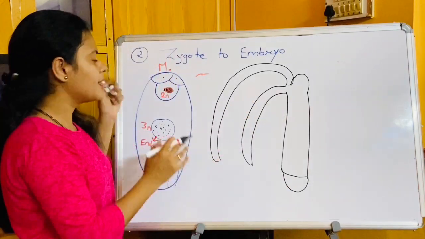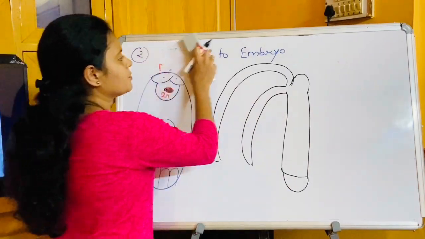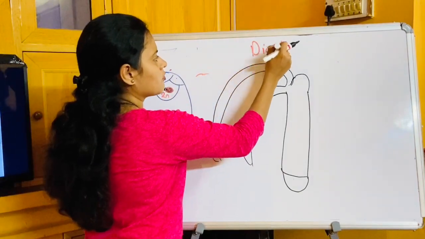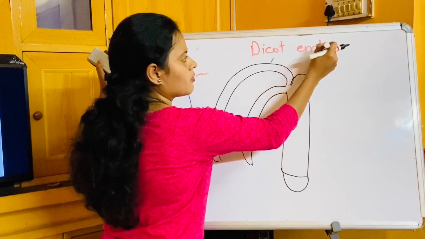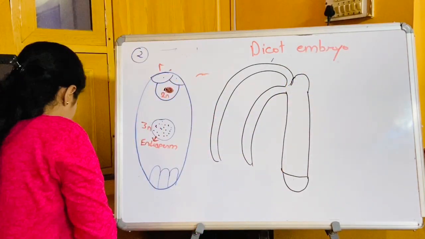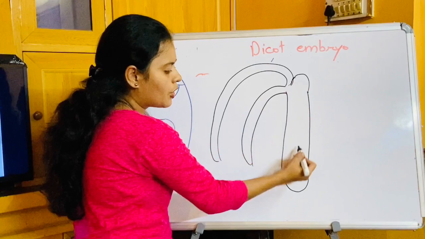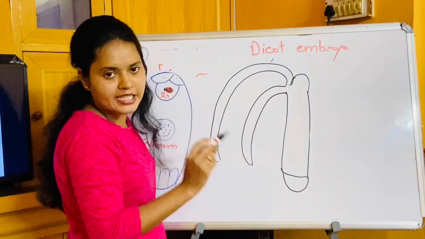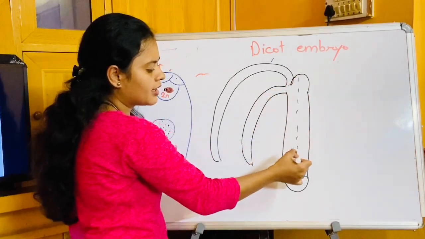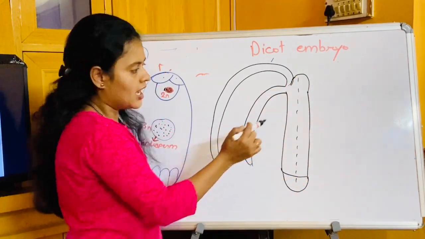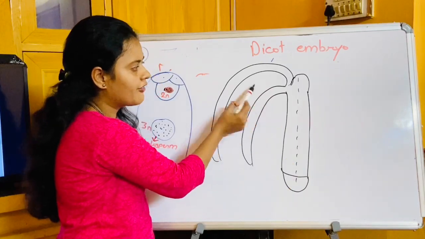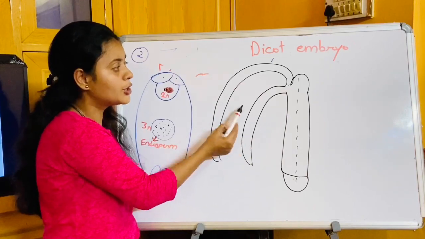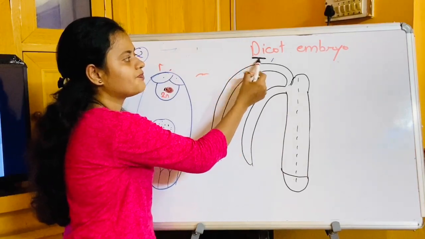Now this is a typical dicot embryo. What you can see, a slender portion, is called the embryonal axis. This embryonal axis has two leaf-like structures, and I told you these are called cotyledons. Since there are two cotyledons, it is a dicot.